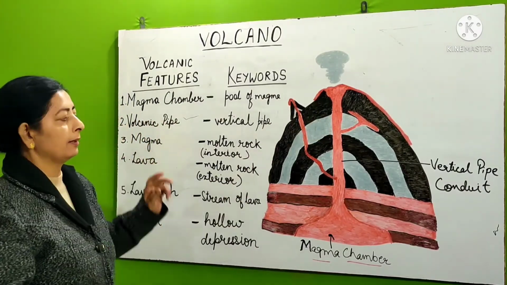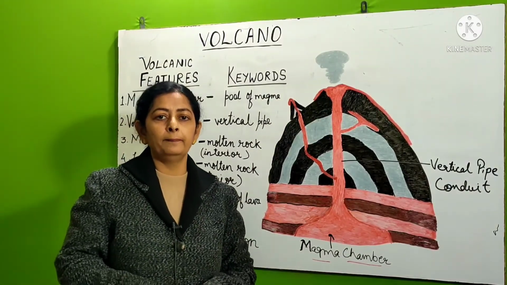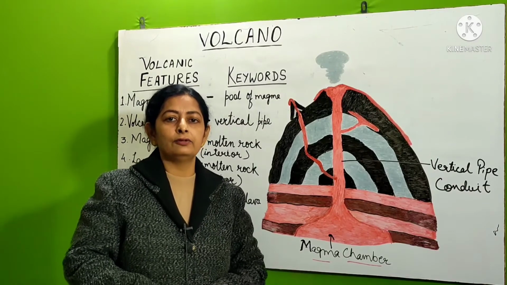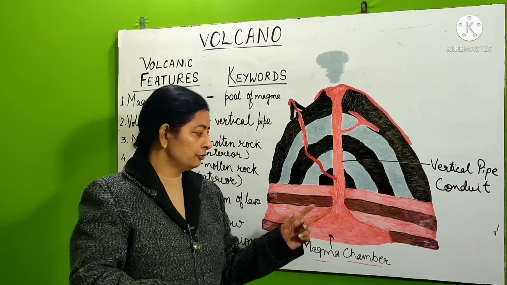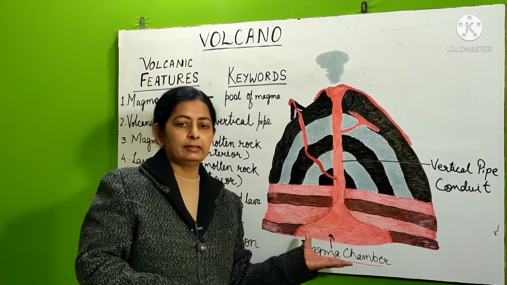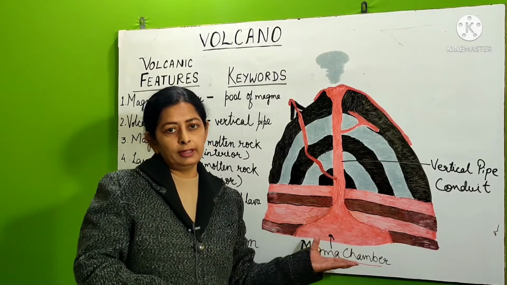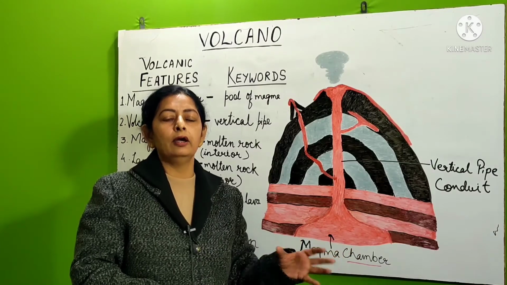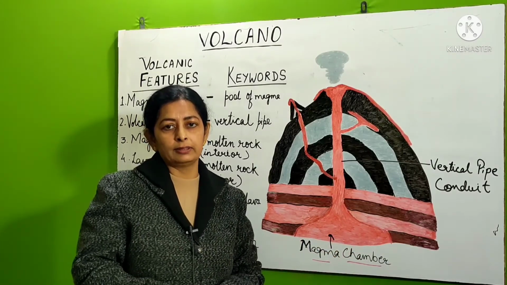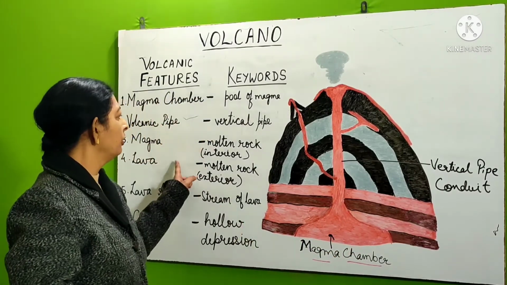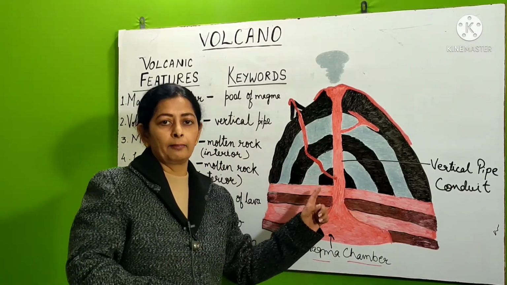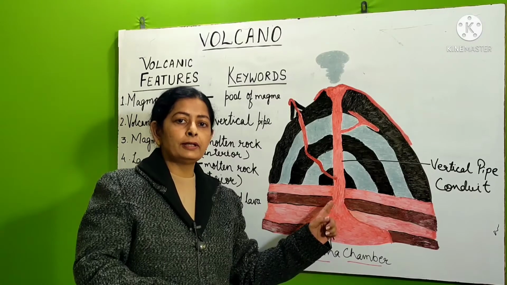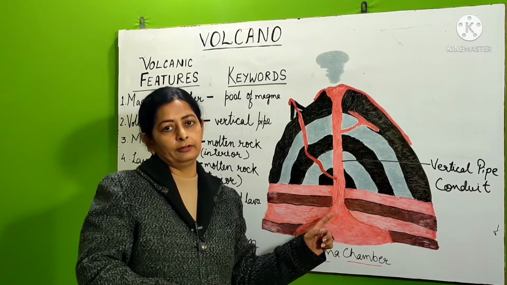The third is magma. Now what is this magma? Magma, very simple and very easy to remember. Magma is the molten rock material. Due to high temperature, the rocks melt inside the earth. So this rock material which is in a molten state, semi-liquid state, that is called as magma. Now remember one thing, it is said magma when it is present in the interior of the earth.